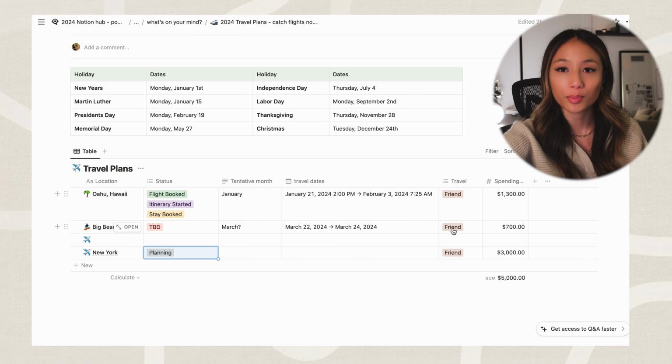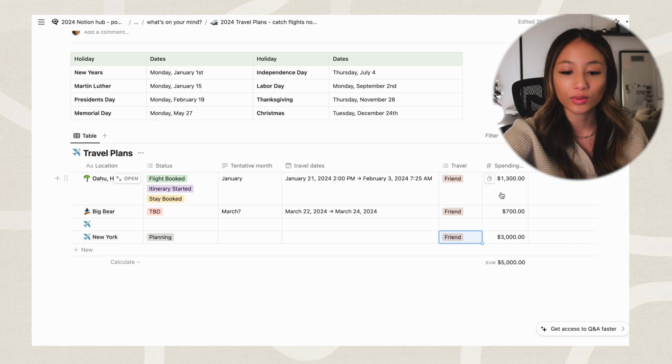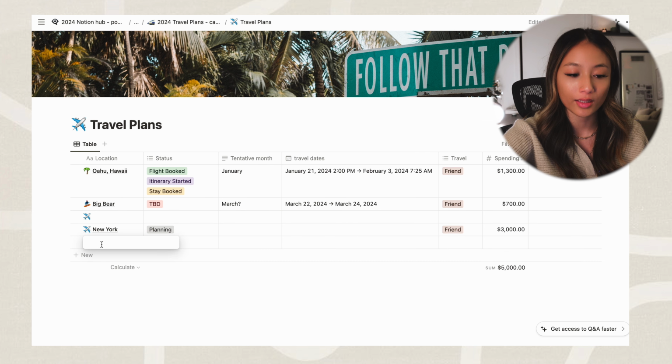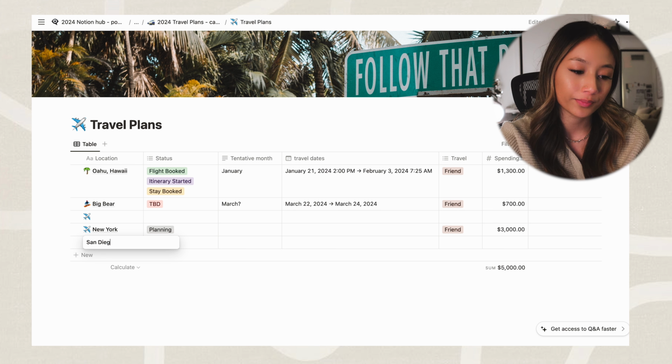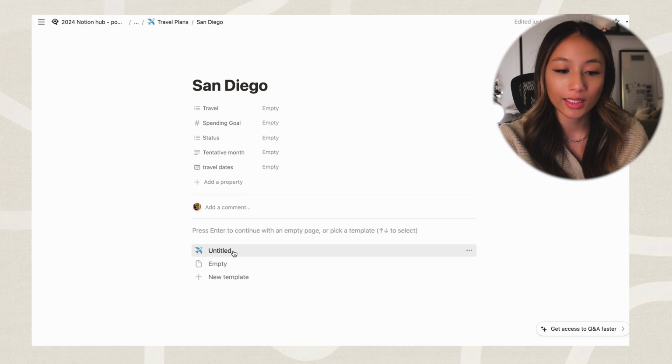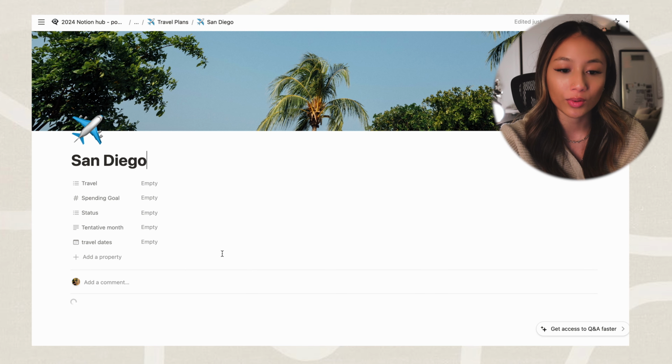And then I can also put the purpose of it, like if I'm going with my friends, my family, or if it's for work. So if we create a new one, let's say we're gonna go to San Diego, we can open this page, and I created this new template for you guys to use. So you'll just select this template with the airplane and it will take you to here.